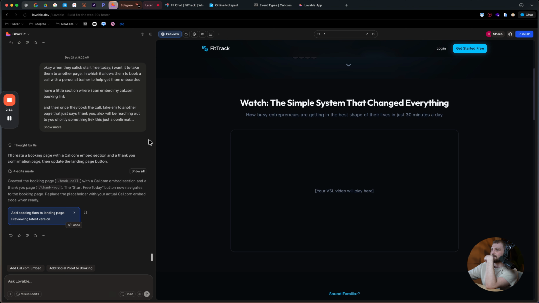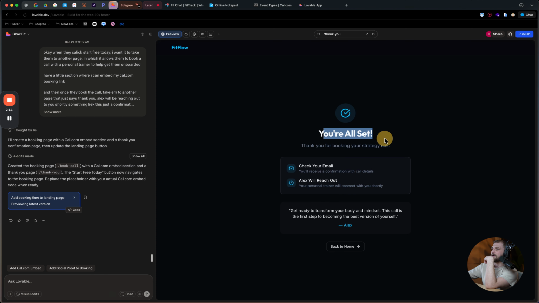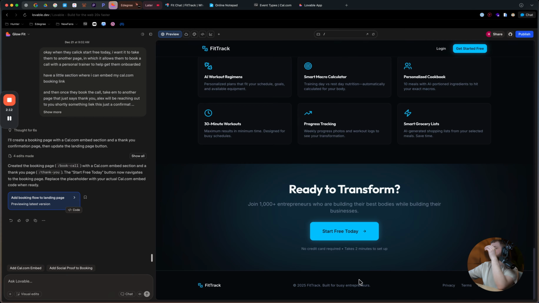Alternatively, you could also use Facebook ads to drive traffic directly to this landing page. But the point is, every single person that you push into this is going to go directly into this landing page here. Once they click start free today, there's going to be a book a call, cal.com, right here. And once they book, it's going to say you're all set. Thank you for booking your strategy call, back to home. Sweet. So this right here is the entire offer, and this is the entire digital product.